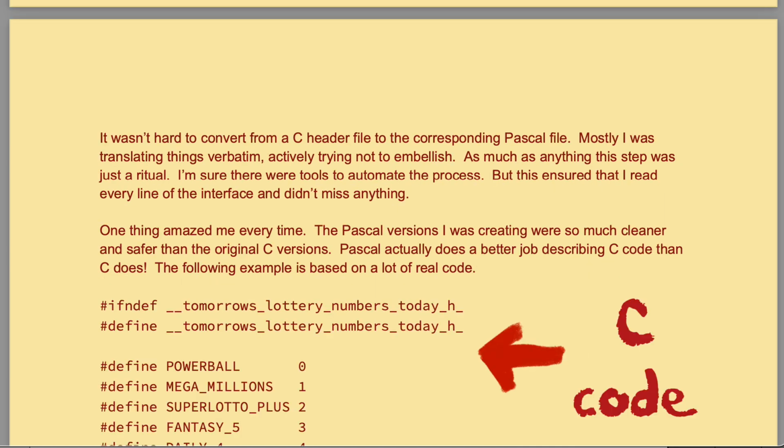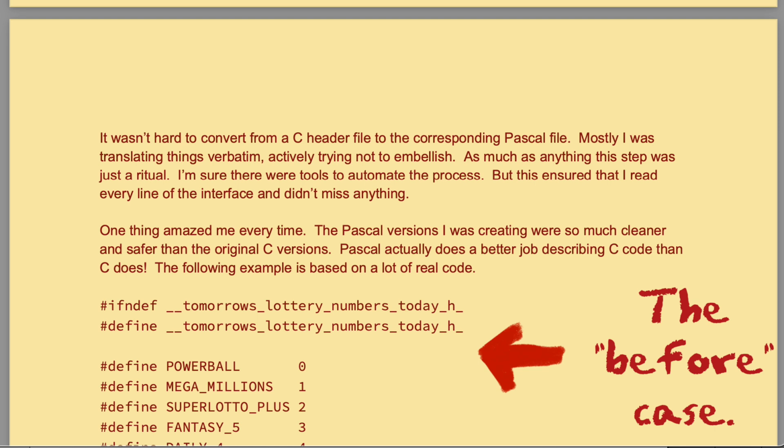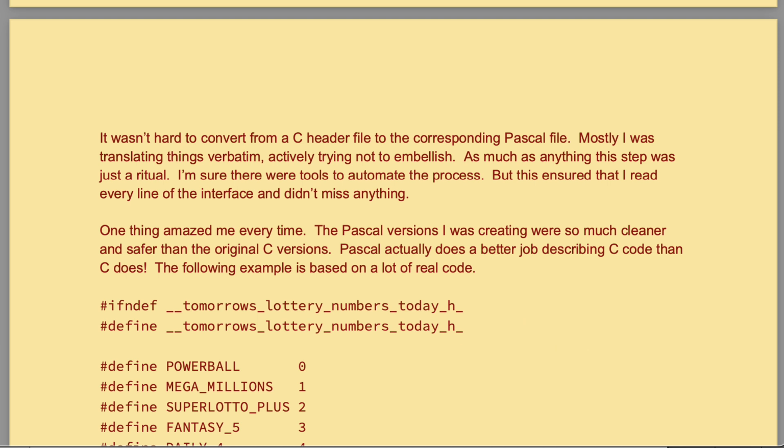It wasn't hard to convert from a C header file to the corresponding Pascal file. Mostly I was translating things verbatim, actively trying not to embellish. As much as anything, this step was just a ritual. I'm sure there were tools to automate the process. But this ensured that I read every line of the interface and didn't miss anything.